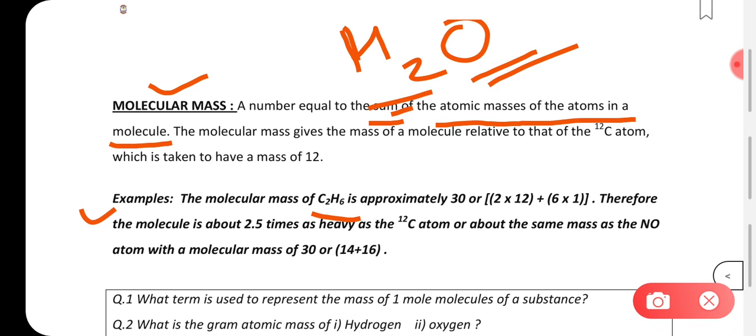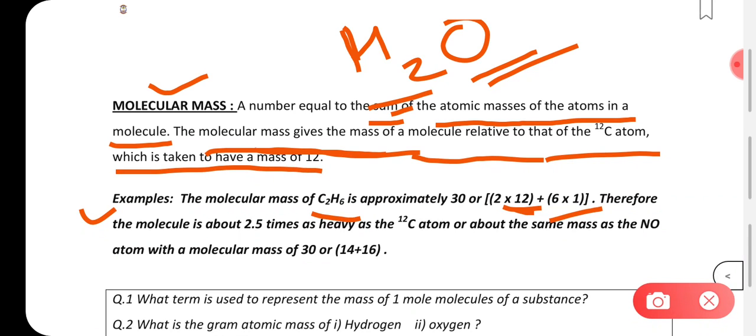Okay, here one example is also given. Let's say our molecule is C2H6. So for carbon, atomic mass is 12, and we see there are 2 atoms of carbon. So 2 into 12 plus their hydrogen are 6 in number, so 6 into 1. So total we get 30. Okay, so that is the molecular mass of the substance. Molecular mass gives the mass of a molecule relative to that of carbon 12, which is taken to have a mass of 12.